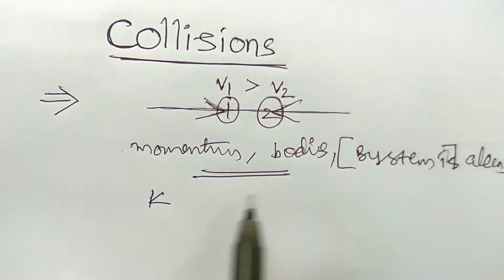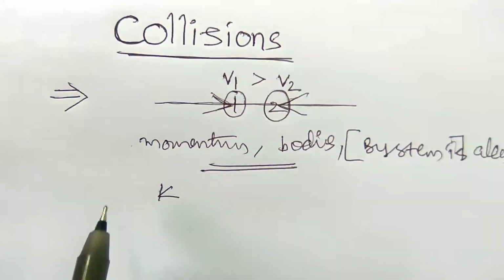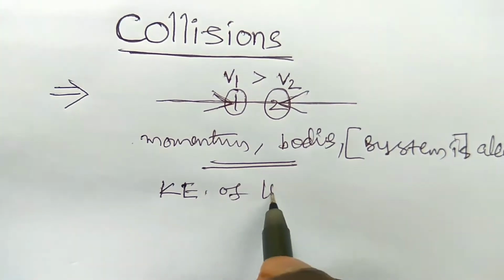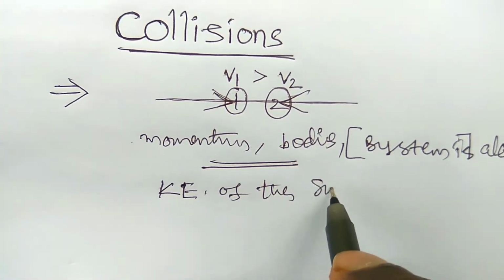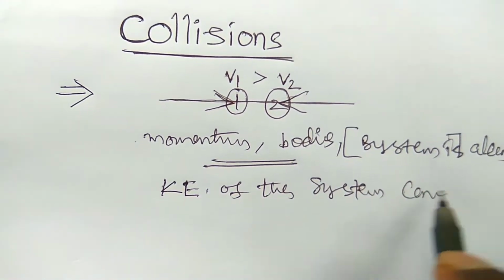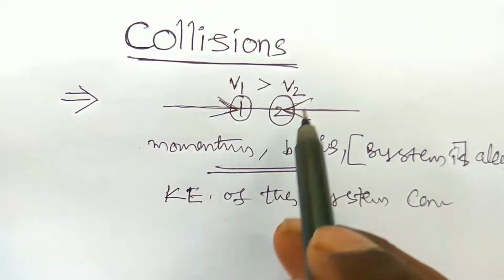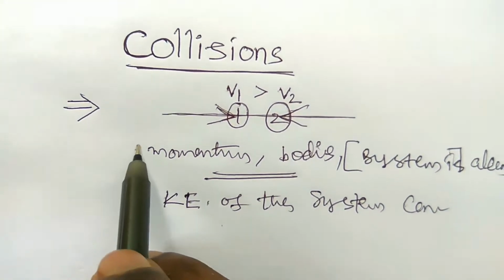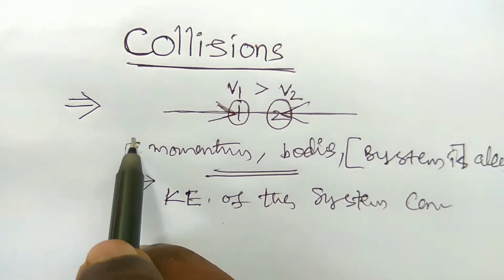The kinetic energy of the system is constant, and the kinetic energy of the individual bodies is different. Do you understand? So these two are the major concepts behind collisions.